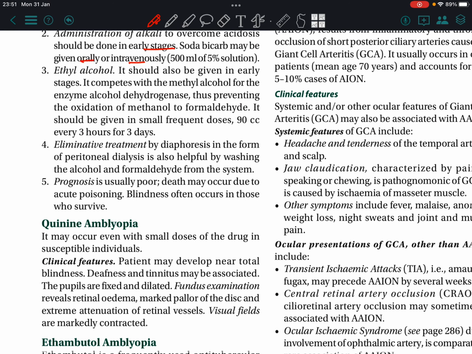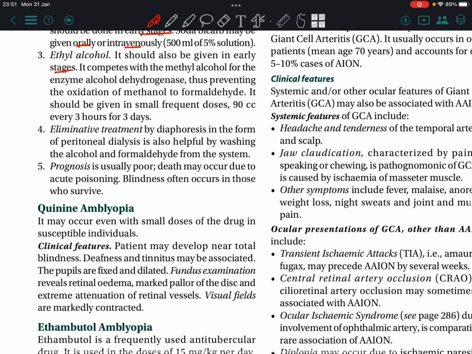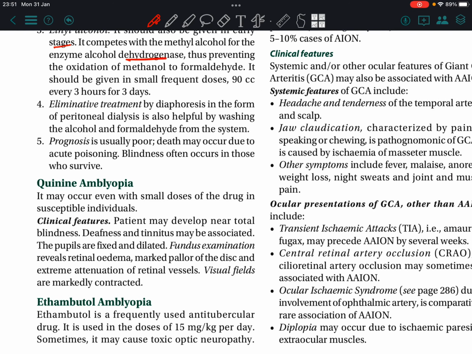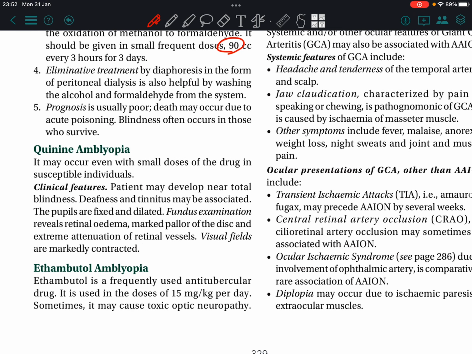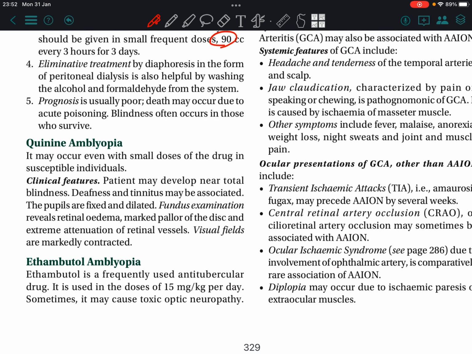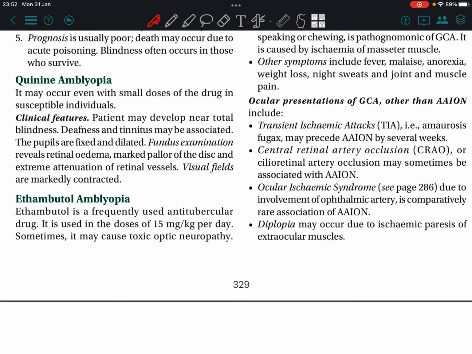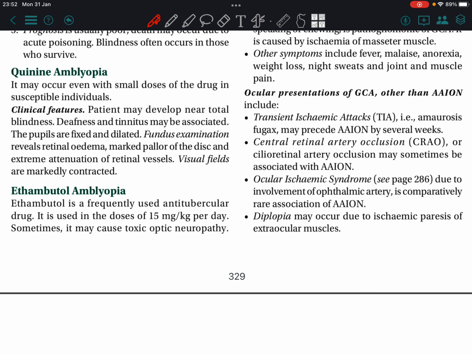Ethyl alcohol should also be given in early stages. It competes with methyl alcohol for the enzyme alcohol dehydrogenase, thus preventing the oxidation of methanol to formaldehyde. It should be given in small frequent doses, 90 cc every 3 hours for 3 days. Elimination treatment by diaphoresis and peritoneal dialysis is also helpful in washing out alcohol. Prognosis is usually poor.